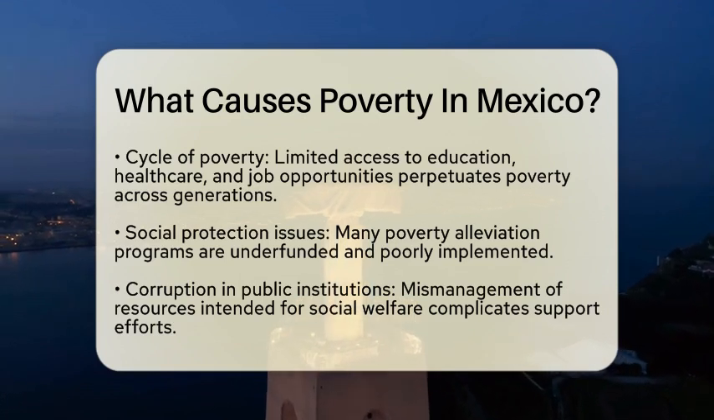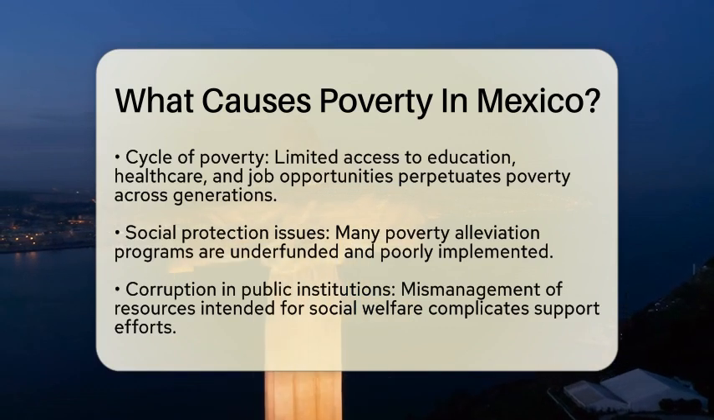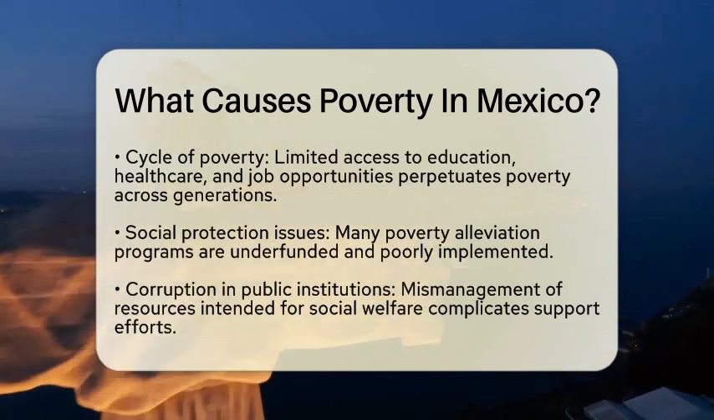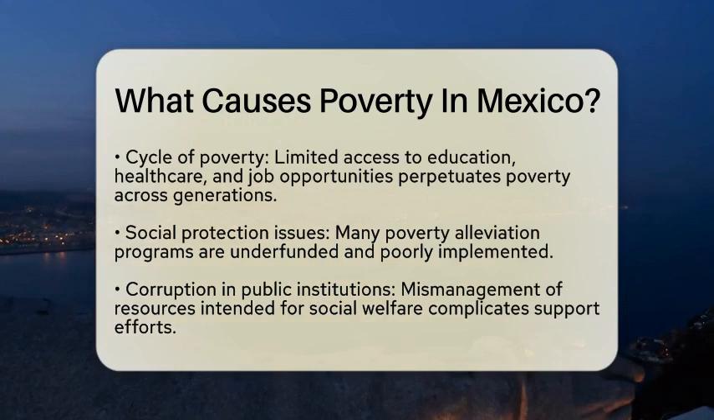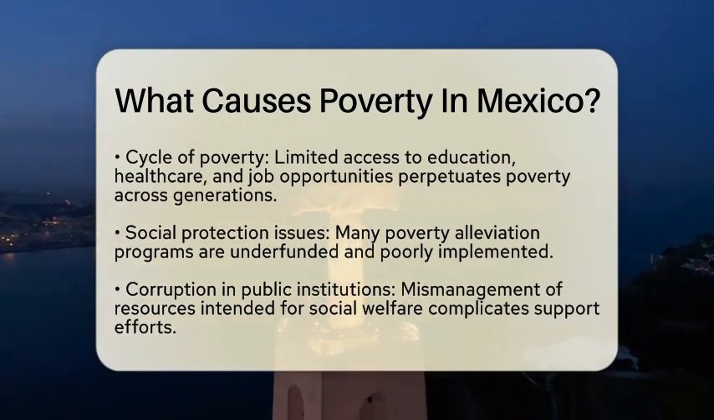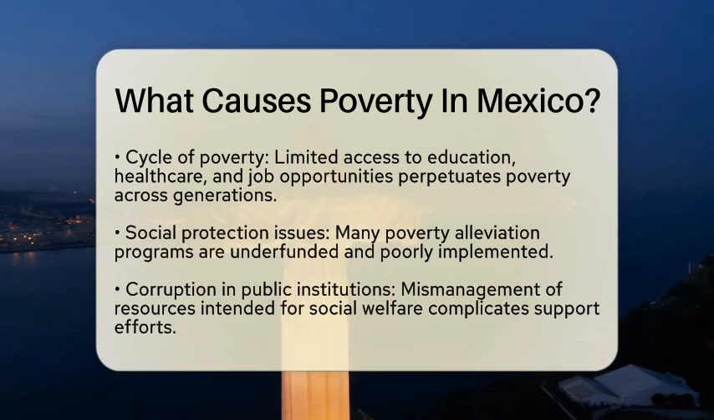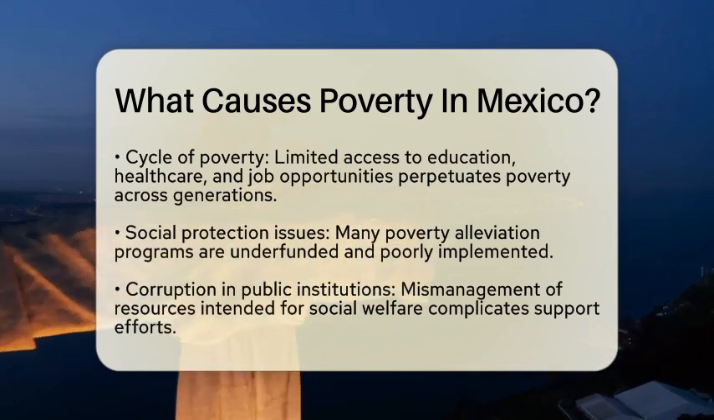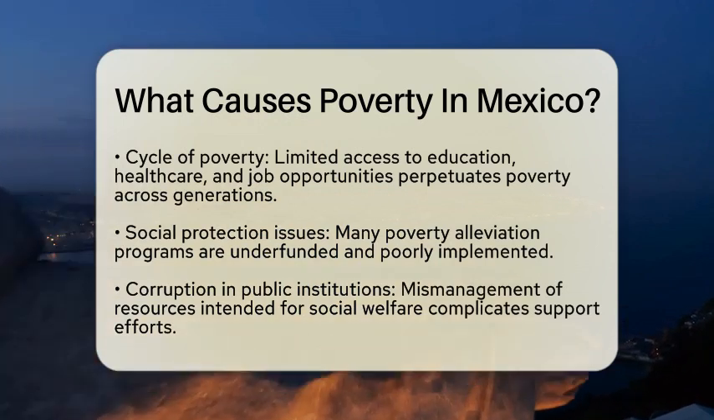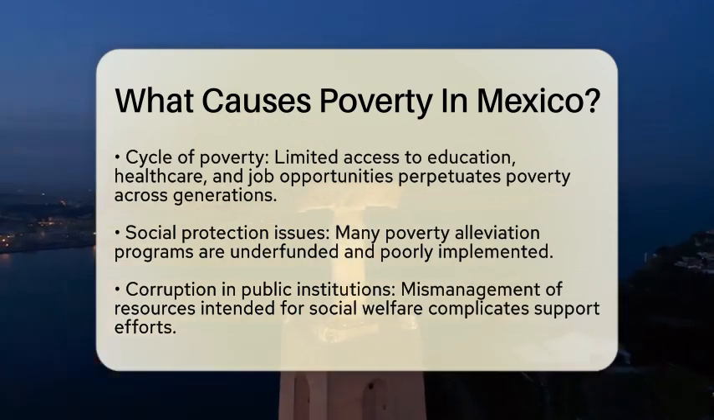Social protection systems aimed at alleviating poverty have also faced challenges. Many programs are not adequately funded or poorly implemented. This means that vulnerable populations often do not receive the support they need. Corruption within public institutions further complicates these efforts, as resources intended for social welfare can be mismanaged or diverted.